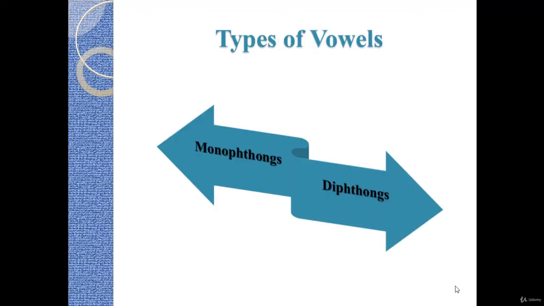So we have basically two types of vowels: diphthongs and monophthongs. Monophthongs are vowels that consist of only one vowel, and diphthongs have two vowels that are mingled and mixed together.